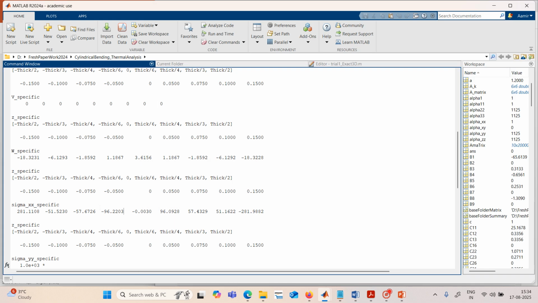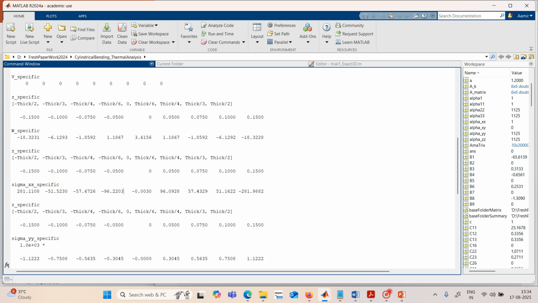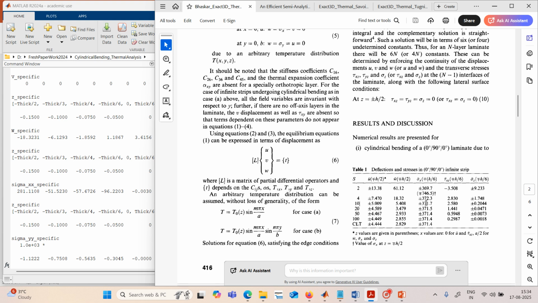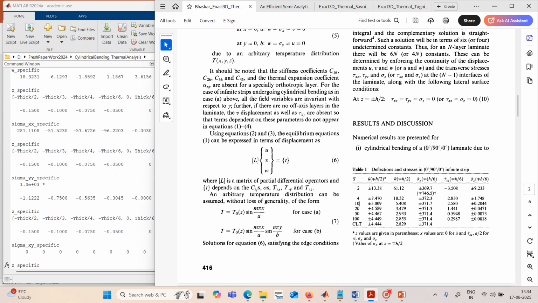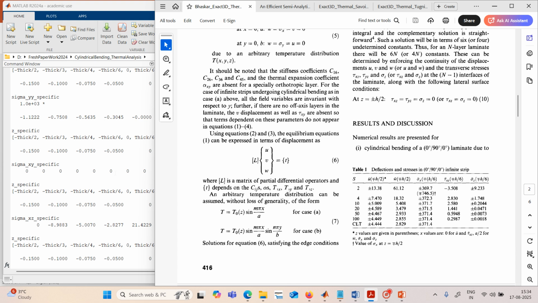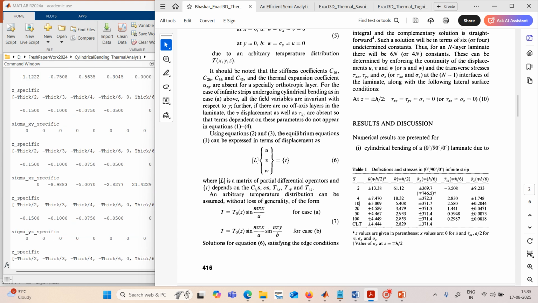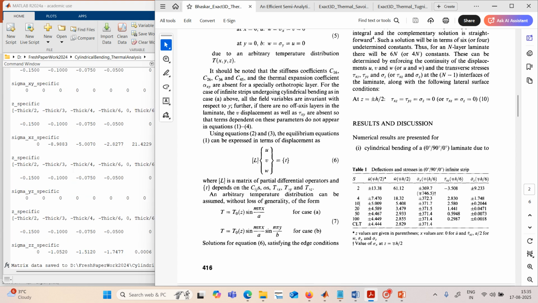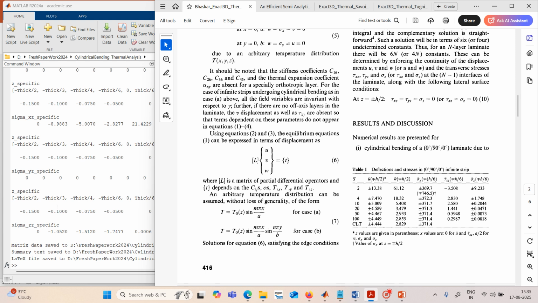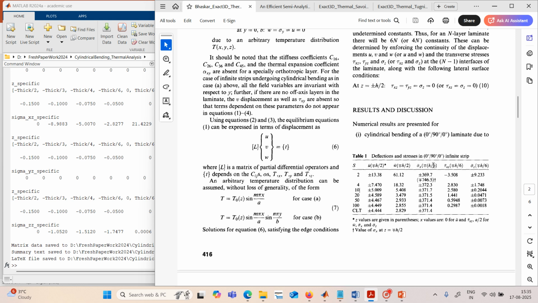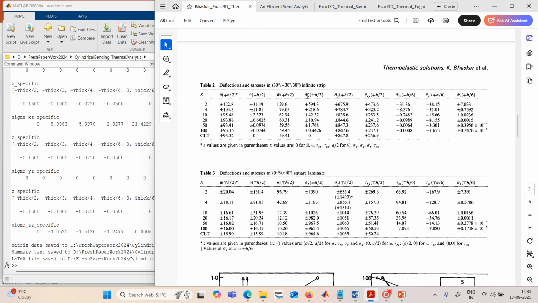So corresponding to h by 6, we have to see the results. And then tau xz is here corresponding to h by 6, and similarly sigma z is shown here for the h by 6 results. Sigma xy is 0, and then again you can see the sigma xz value, and finally we have the sigma zz value.